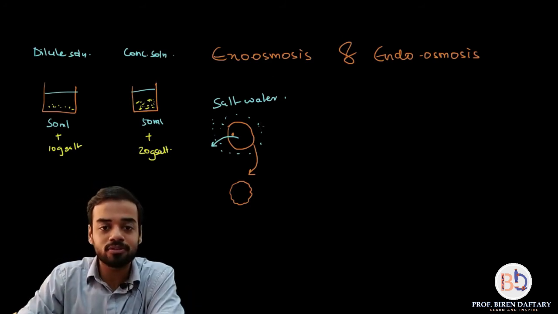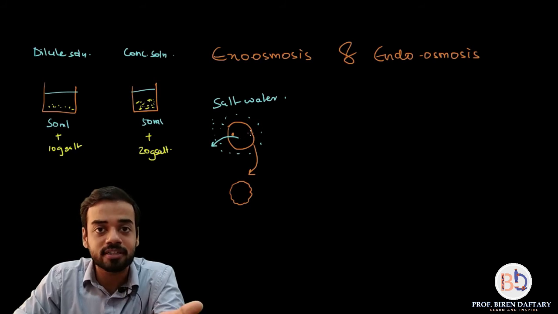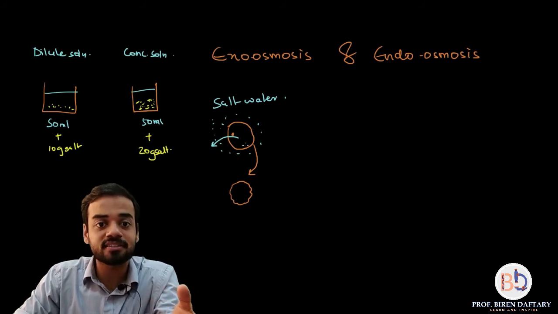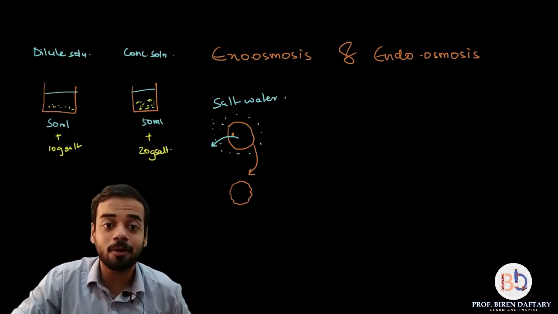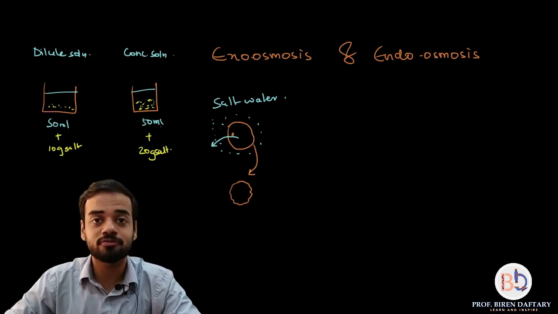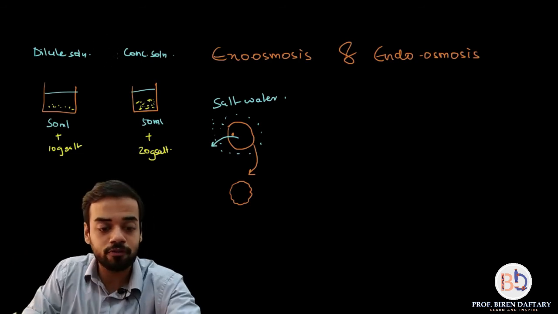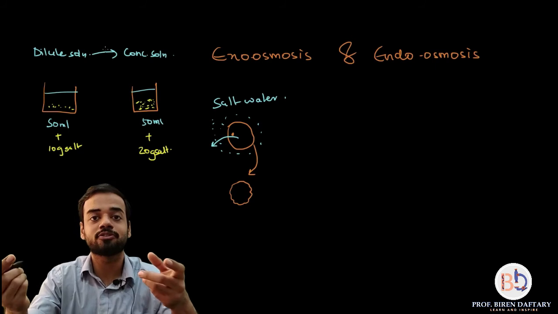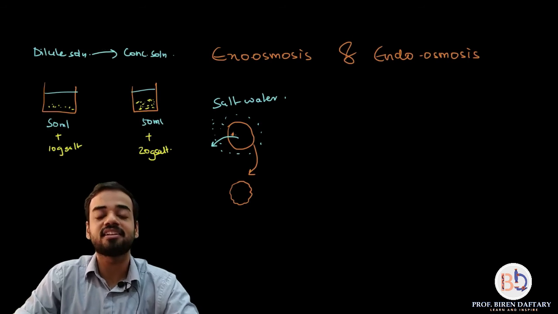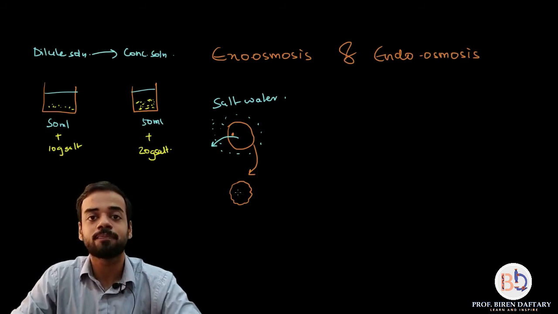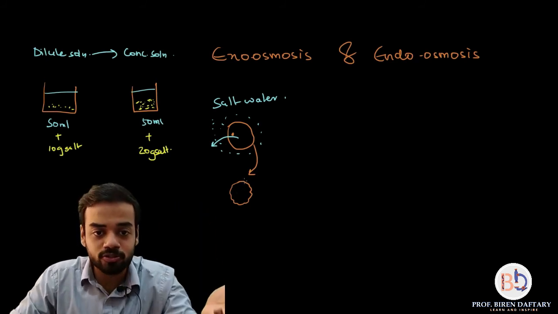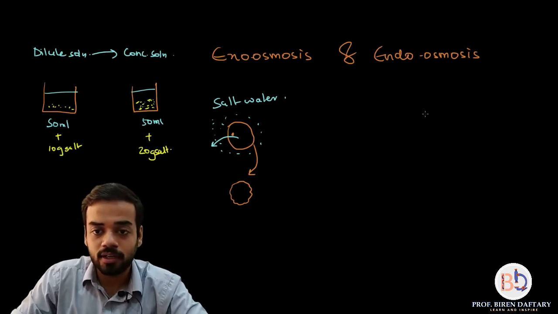So now again going back to this example, salt water will be what? Concentrated, because salt water has got more salt, comparatively less water, whereas a cell has got comparatively more water and less salt compared to the salt water. So the movement is what? So according to osmosis, where will water move from? So water will always move from dilute solution to concentrated solution, that is water from higher quantity to lower quantity, and hence the cell is going to lose water and it is going to shrink. This is called exosmosis.